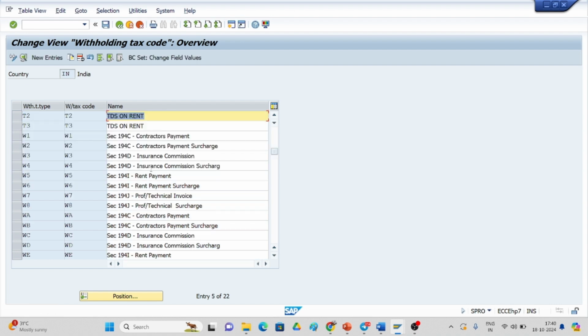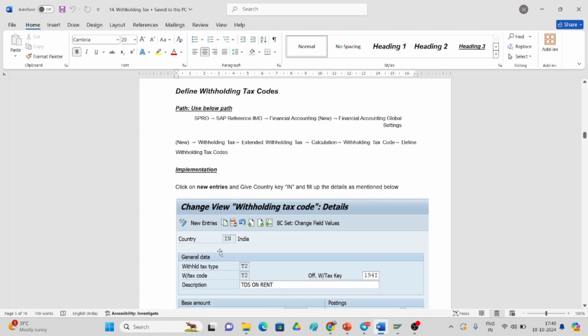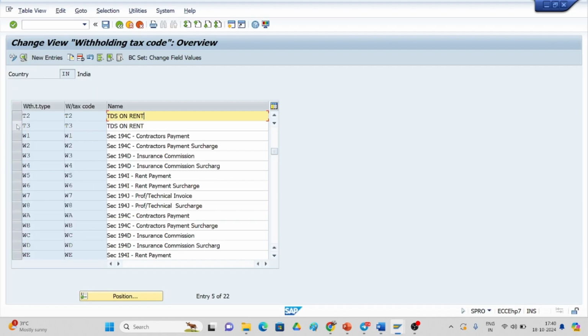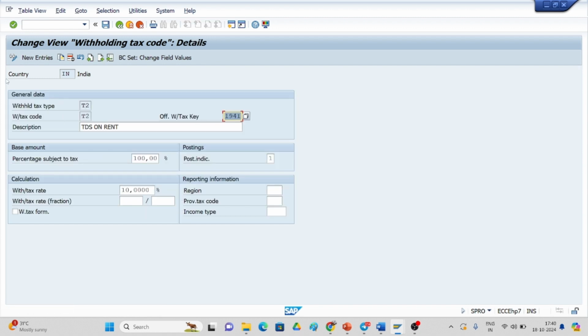If you observe, the tax type is T2 and the tax code is T2, and I have given the description TDS on rent. You have to create like this. If you want to see the details, just select it, and you can see country is IN, withhold tax T2, withhold tax code T2, description TDS on rent. I have given the section 194I.